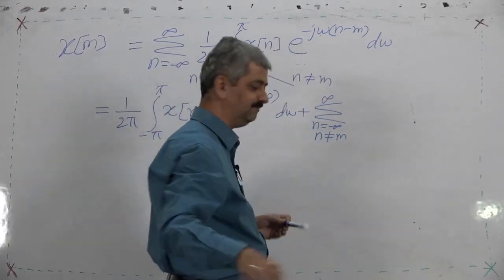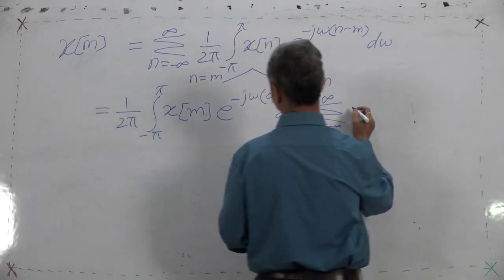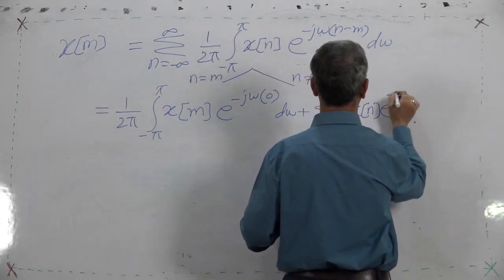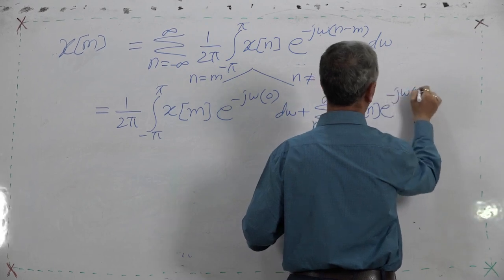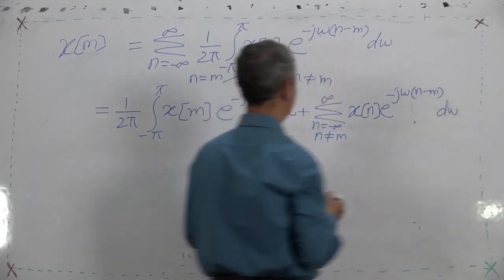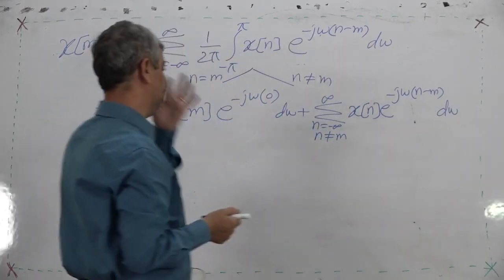For n not equal to m, it is x n e raised to minus j omega (n minus m) d omega.